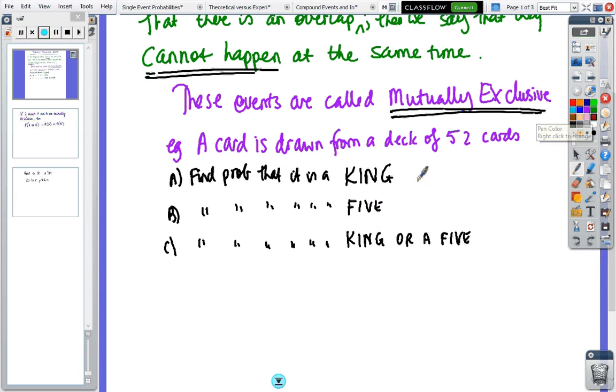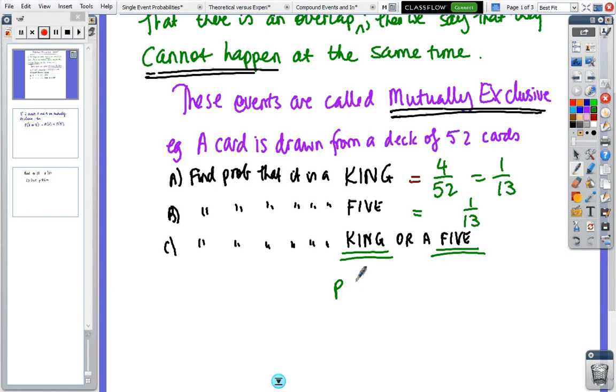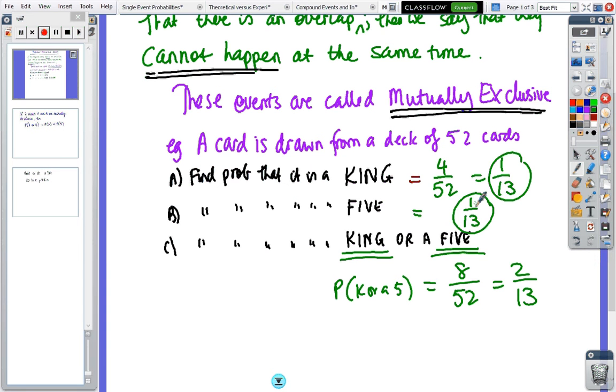Okay, so in the first one, there's 4 kings out of 52, so there's a 1/13th chance that it's a king. Similarly, it's 1/13th chance that it's a 5 because there's 4 of those. Now, you can't be a king and a 5 at the same time, so the probability of a king or a 5 is 8 cards out of 52, which is 2/13. So if you look at those two numbers, you can see that we're just adding those two events together and we get the same answer.